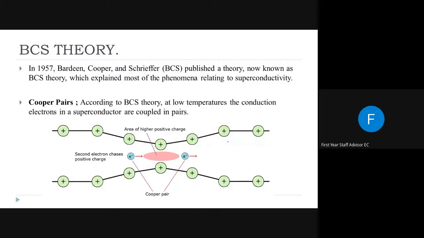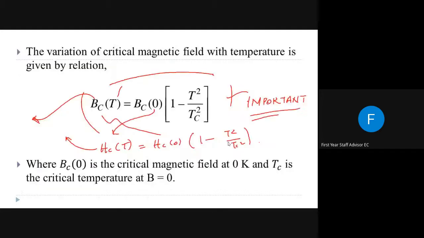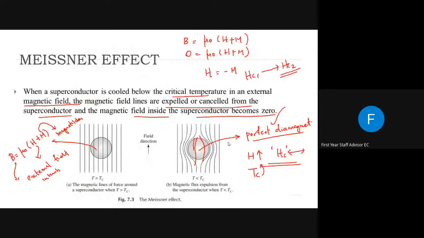Initially, we want to know what the Meissner effect or perfect diamagnetism is. When a superconductor is placed in an external magnetic field, it will act as a perfect diamagnet. Like the figure given here, it will act as a perfect diamagnet, or it will expel all the magnetic field lines out of the material.